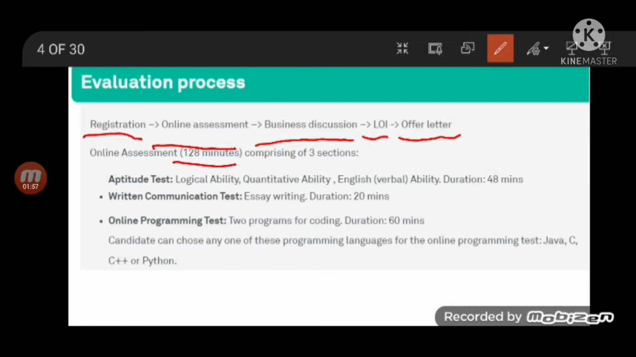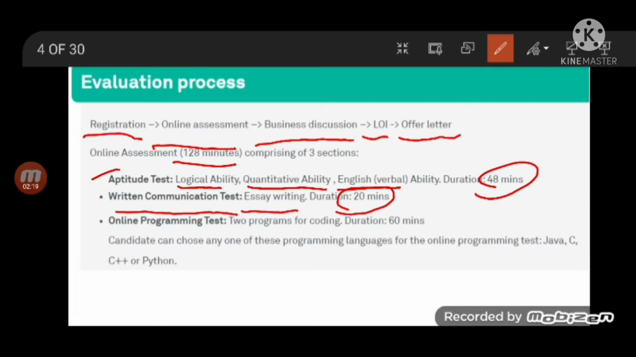This is a 128-minute test where we have 3 sections. First is aptitude test, which includes logical ability, quantitative aptitude, and English verbal ability. Duration is 48 minutes. Then second section in the same written test is written communication test, which includes essay writing, and duration of that essay writing is 20 minutes.